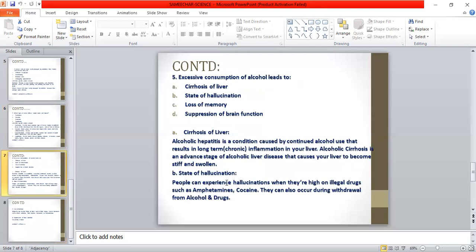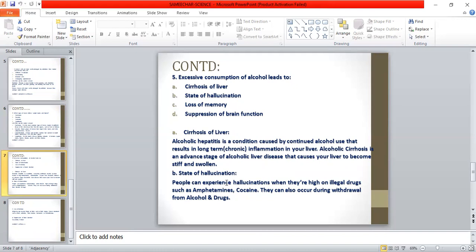Now, let us go to our fifth question. Excessive consumption of alcohol leads to option A, cirrhosis of liver, option B, state of hallucination, option C, loss of memory, option D, suppression of brain function. Now, let us see the options one by one. Excessive consumption of alcohol leads to option A, cirrhosis of liver. What is cirrhosis of liver?